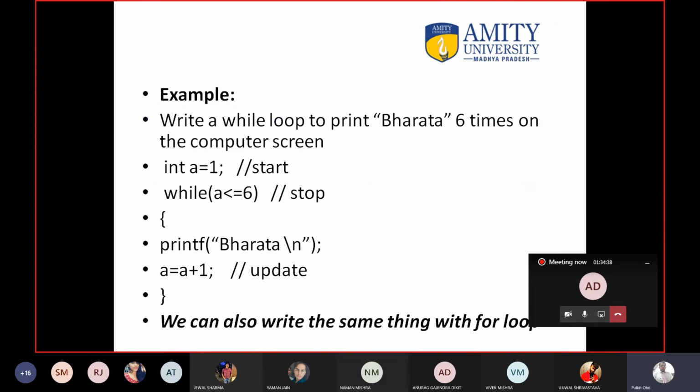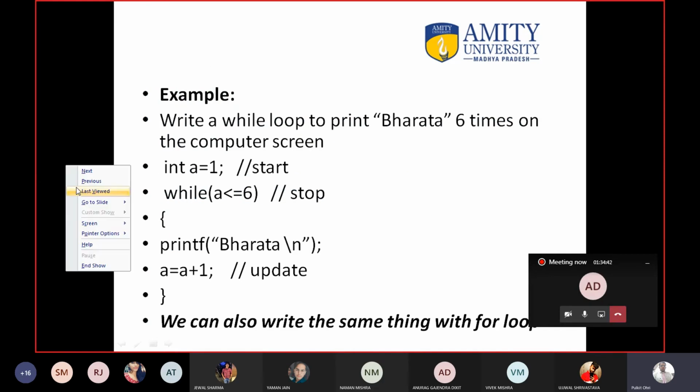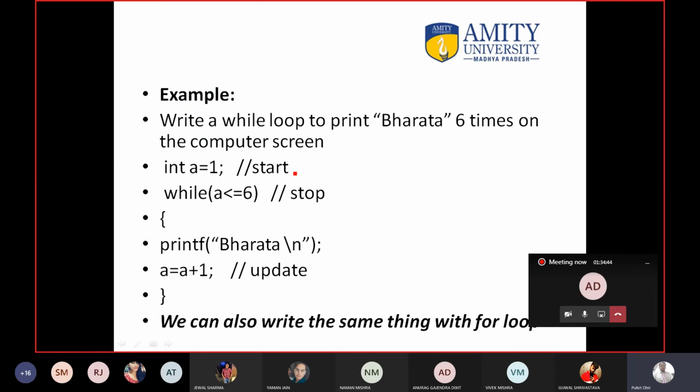Okay. This is a while loop. Here you can see this is the start, this is the stop, and this is the update. Only the way of writing is different. You can write the same thing inside the for loop. So now you will ask me, why are you using the while loop when you can do the same thing with the for loop? It is because of the readability purpose.